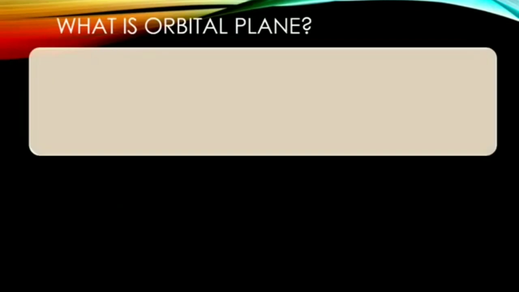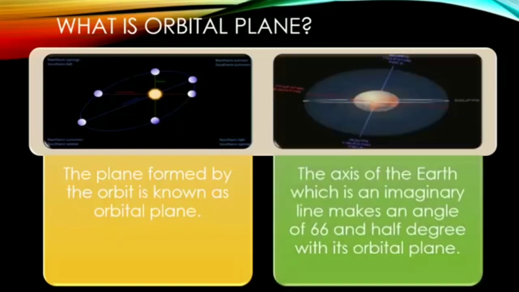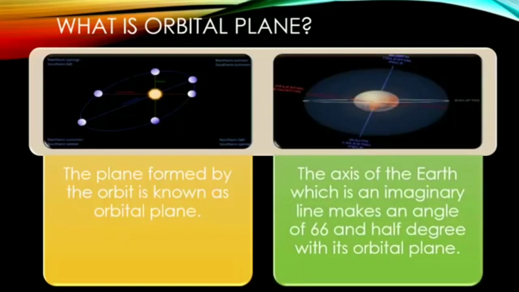What is orbital plane? The plane formed by the orbit is known as orbital plane. The axis of the earth, which is an imaginary line, makes an angle of 66.5 degrees with its orbital plane.